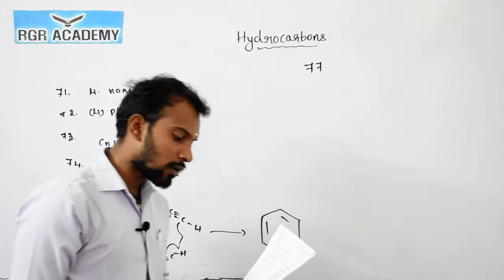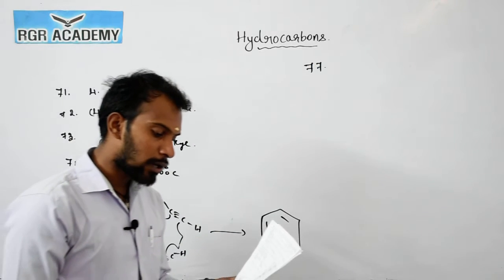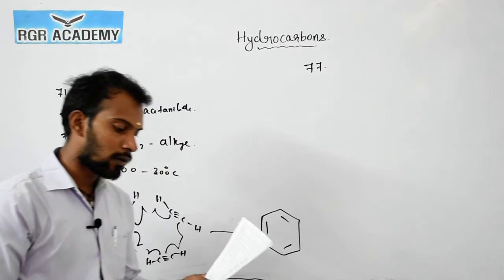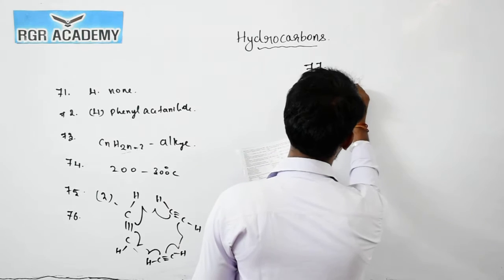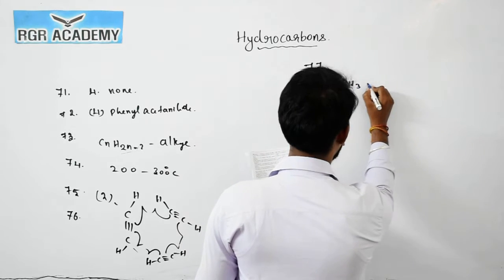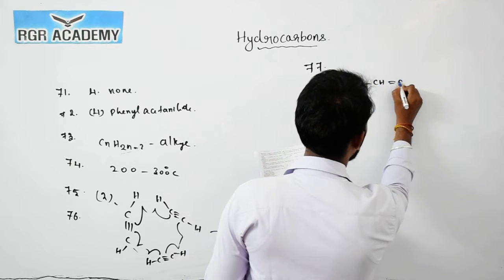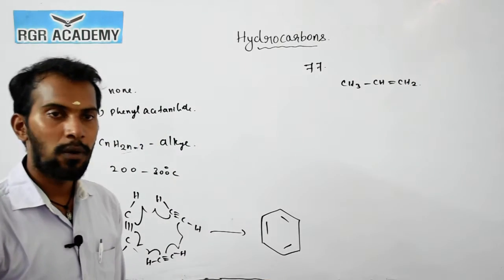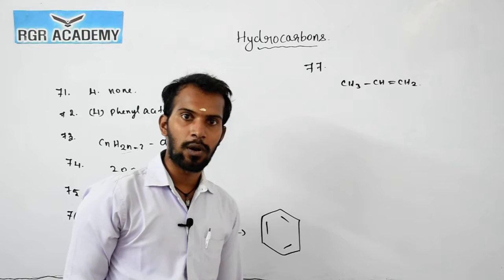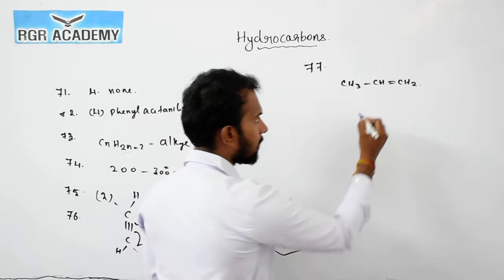Now question number 77. 1-chloropropane and 2-chloropropane when treated with alcohol. The reason is, when you take propene, CH3-CH double bond CH2, we can prepare 1-chloropropane as well as 2-chloropropane when it reacts with HCl.